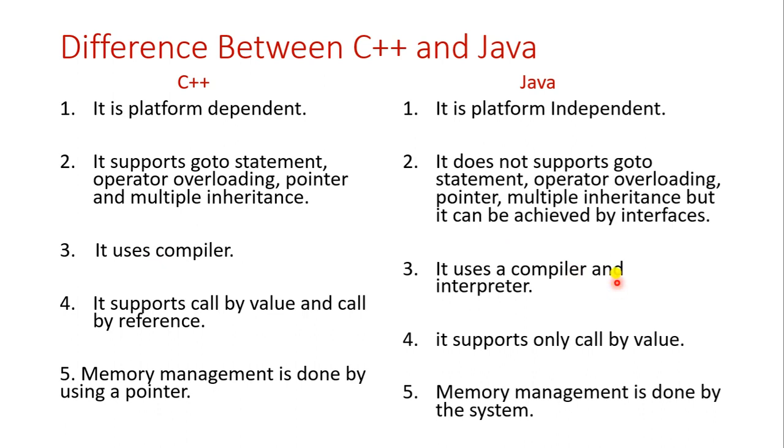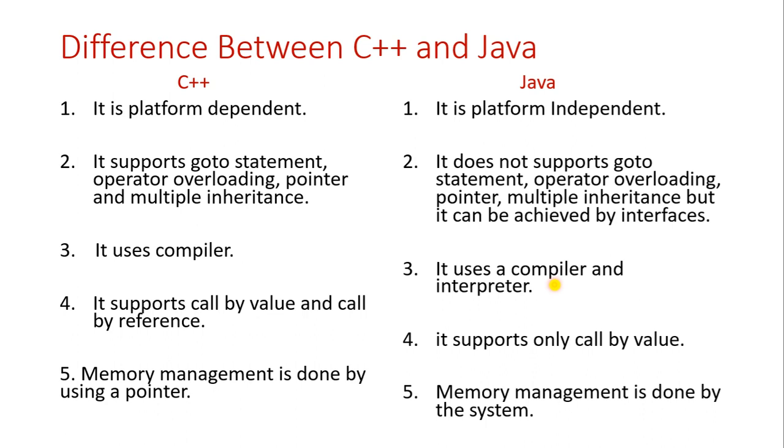But in Java, it uses a compiler and an interpreter. Now we know what a compiler is. Now what is this interpreter? Suppose you have written a Java program that contains 10 statements. The first statement is correct, so it goes to the next statement. The second statement has some errors. Without solving the error in the second statement, it can't go on to the third statement.